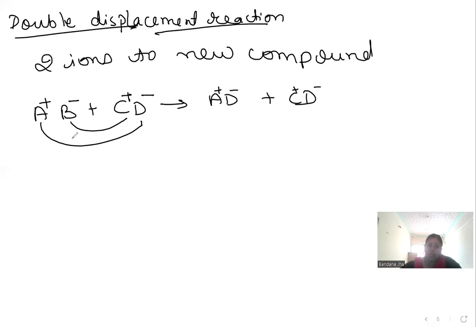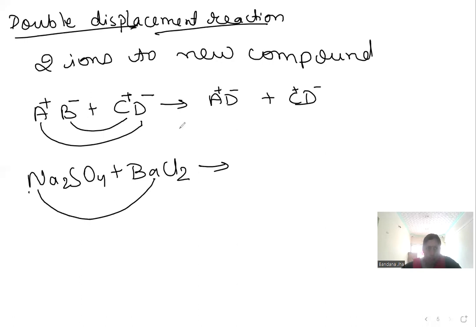For example, Na2SO4 plus BaCl2 tends to NaCl, sorry, NaCl and BaSO4. Positive, negative, negative, positive.